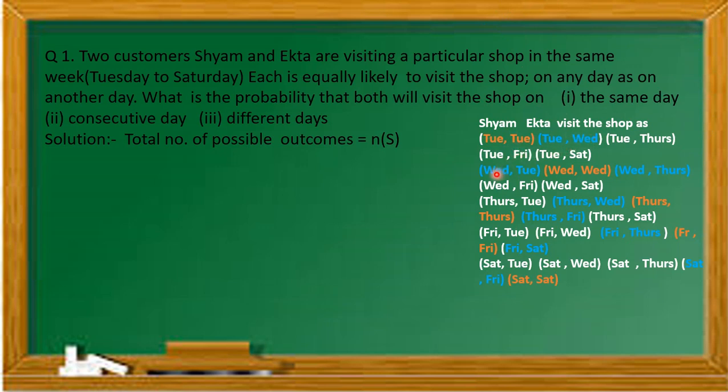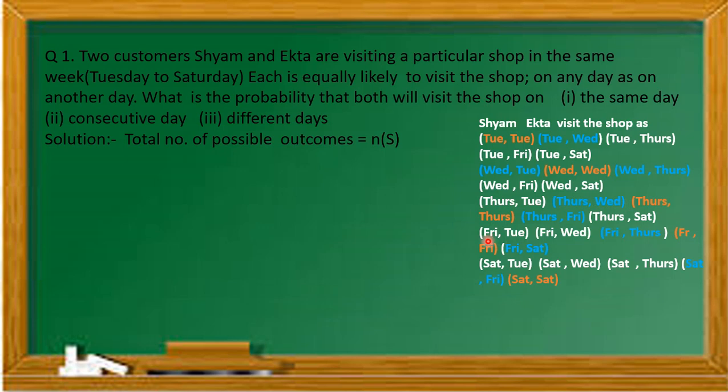Similarly, we can consider Shyam visiting on Wednesday, whereas Ekta visits on any day from Tuesday to Saturday. So here again we get 5 pairs of days of visiting the shop. Similarly, when we consider Shyam visiting on Thursday, Ekta may be on Tuesday, Wednesday, Thursday, Friday. Similarly, again we get 5 pairs of combinations of days for the two customers visiting the shop.